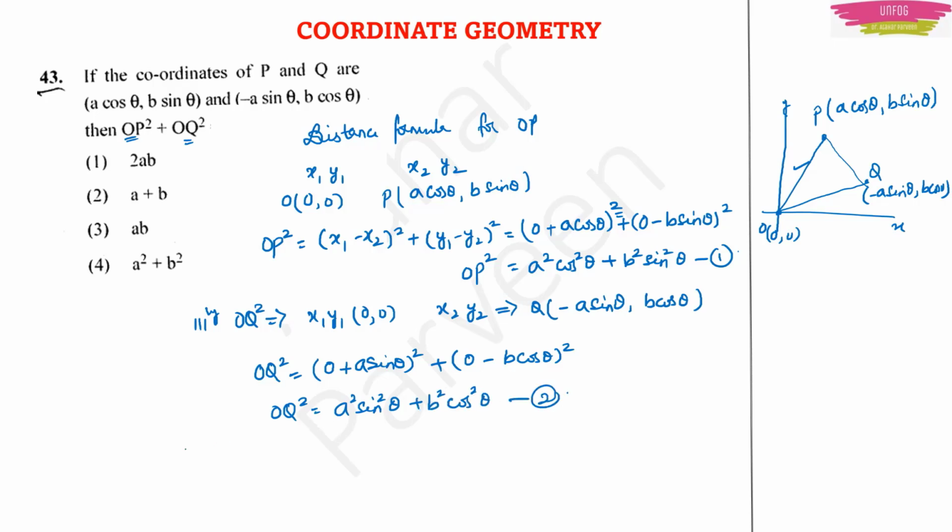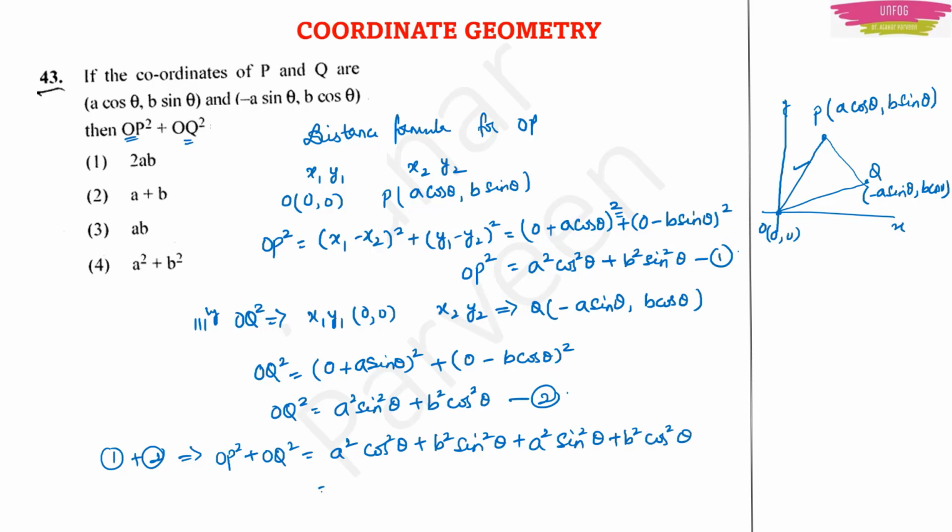This is 2. Now you should add up 1 and 2, right? Then only you will get OP square plus OQ square. So this will be equal to a square cos square theta plus b square sin square theta plus a square sin square theta plus b square cos square theta. You have to take a square common so that you get cos square and sin square inside.